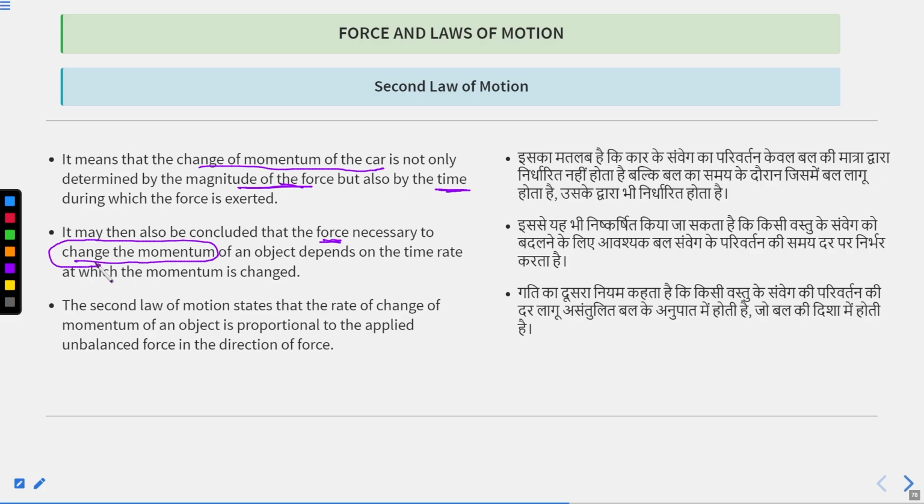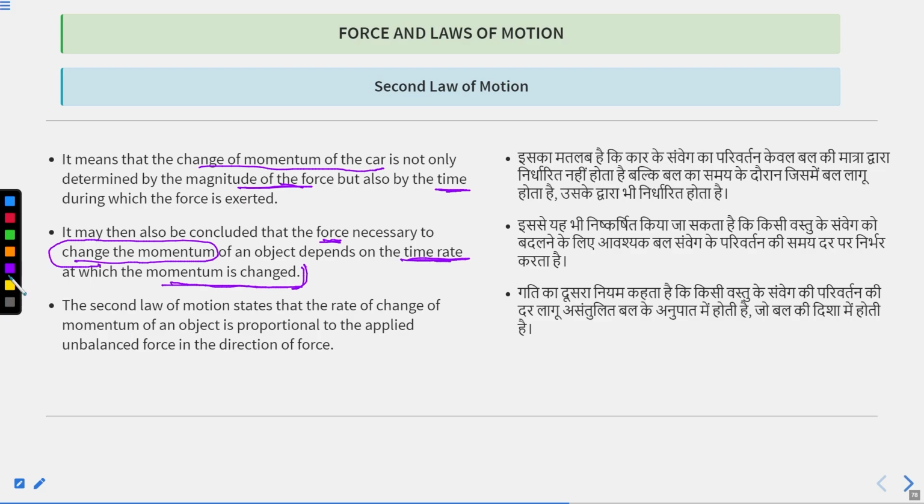The velocity varies and depends on the time rate at which momentum is changed. So you need force, and you need the time rate at which the momentum is changed. And the second law of motion talks about the relation between force and momentum.